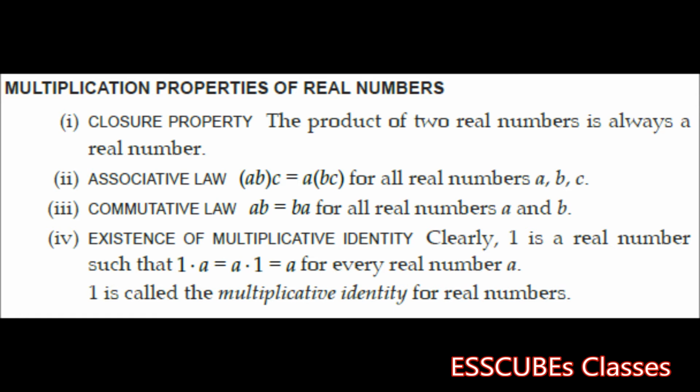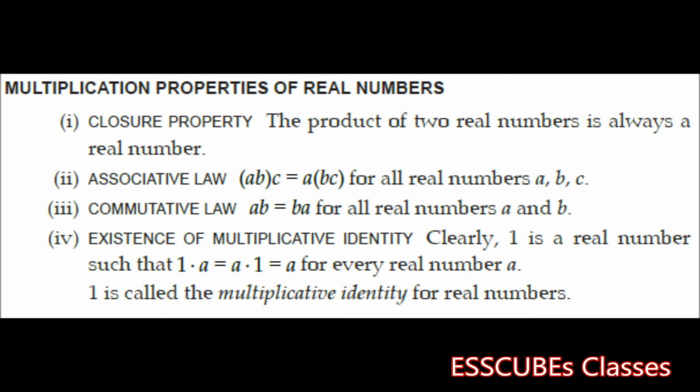Like the existence of additive identity, over here we have the existence of multiplicative identity. What is this? 1 is again a real number. Now, if I multiply 1 to a or a to 1, in either of the cases, the product will be a only, which is again a real number. So 1 is called the multiplicative identity for real numbers.